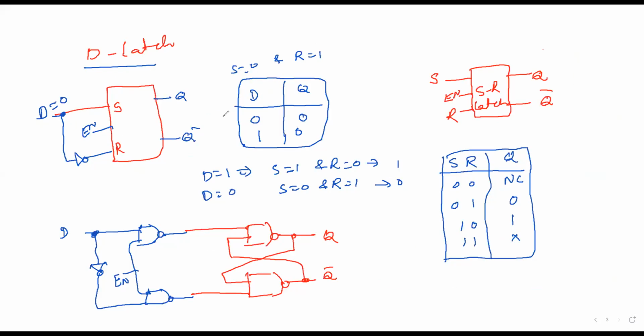Next one, D latch. D latch is simply obtained by shorting the S and R inputs of SR latch with an inverter. You are going to short these two, but with an inverter. So this is SR and D latches. Okay. So that is about the latches. Now we will be going for flip-flops. Before going to the flip-flops, last class I discussed about the triggering. So see once through notes.